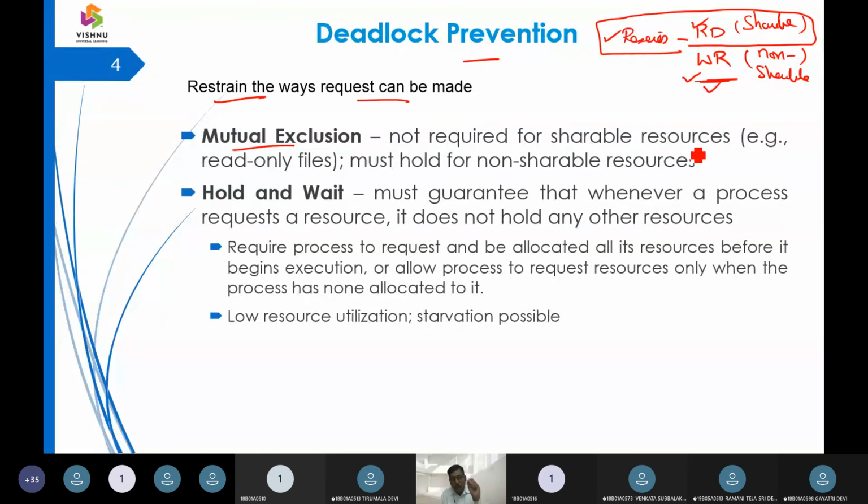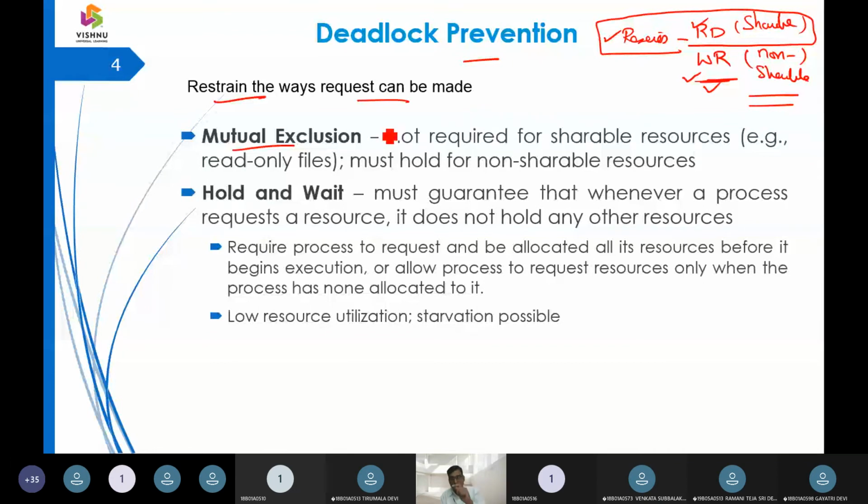When we work on a write operation, that mode we call non-shareable mode. Only the persons who have the access right to make a write operation are authorized people, and they can do a write operation. Others can only read. Now, where to apply mutual exclusion?